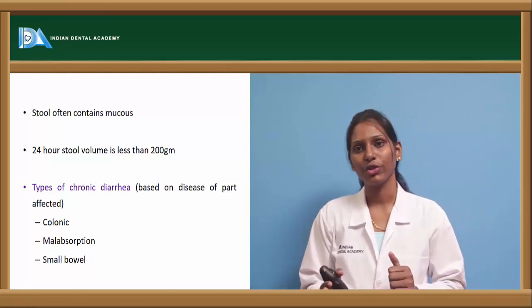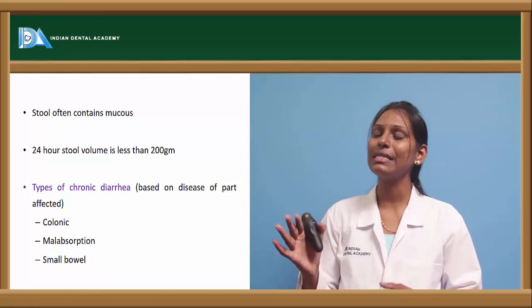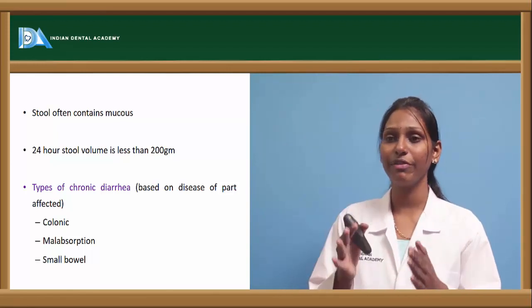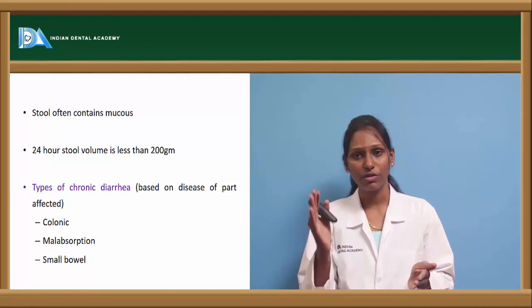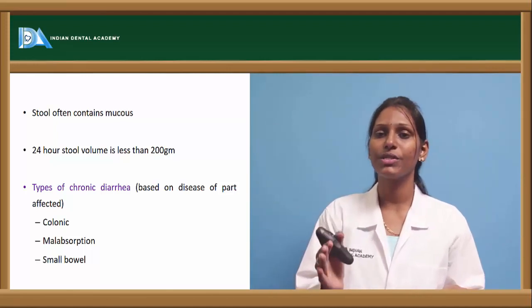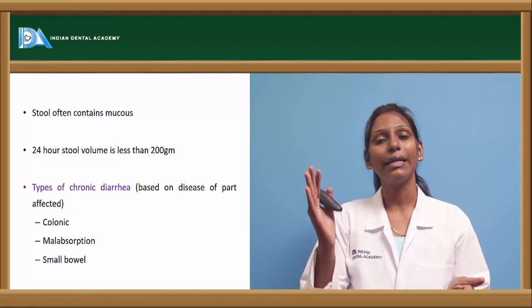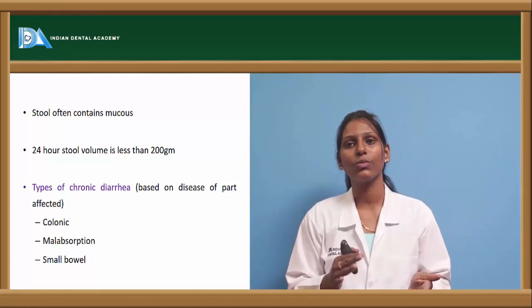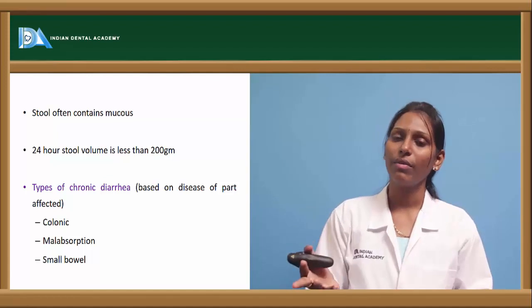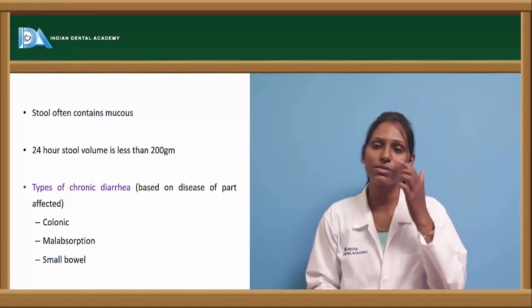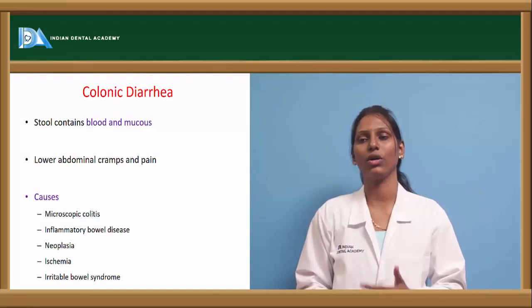There are different types of chronic diarrhea based upon which part is affected. If the colonic part is affected, then it is called colonic diarrhea. If it is because of malabsorption, it is called malabsorption-induced chronic diarrhea. And if it is because of any pathology within the small bowel, then it is called small bowel chronic diarrhea.